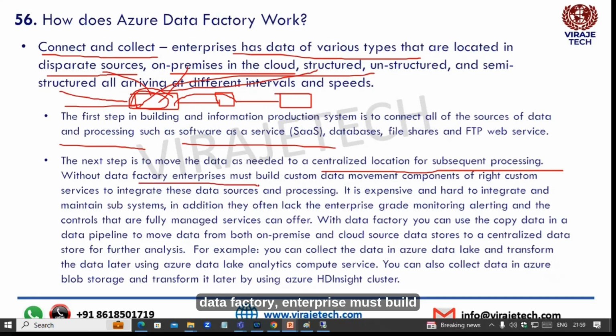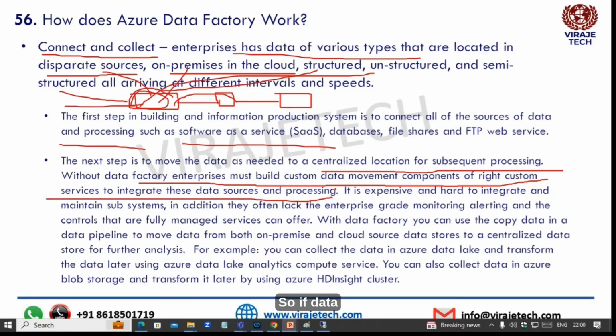Without Data Factory, the enterprise must build custom data movement components or write custom services to integrate these data sources and processing. So if Data Factory is there, then Data Factory will connect with the source and get the data. If you are not using Data Factory, then you need to use a lot of custom things. It is expensive and hard to integrate and maintain such subsystems. Earlier, these were the challenges which companies were facing in integrations when transferring data from one component to another component.